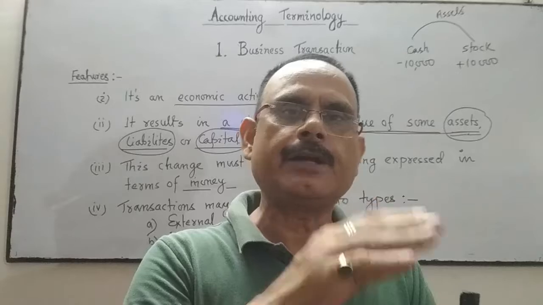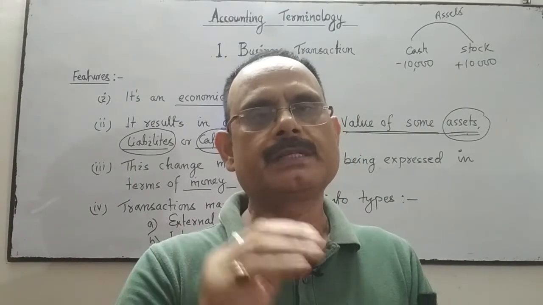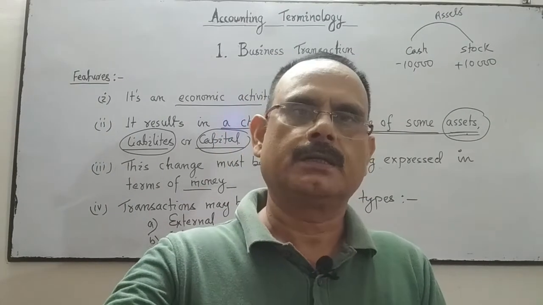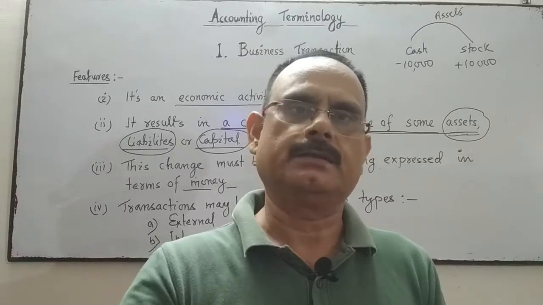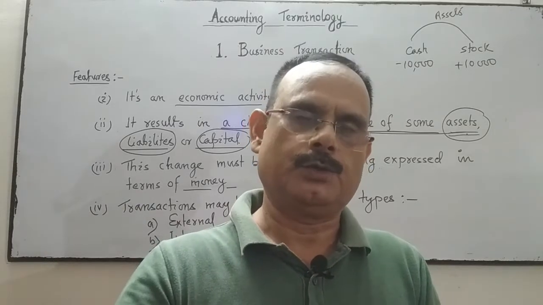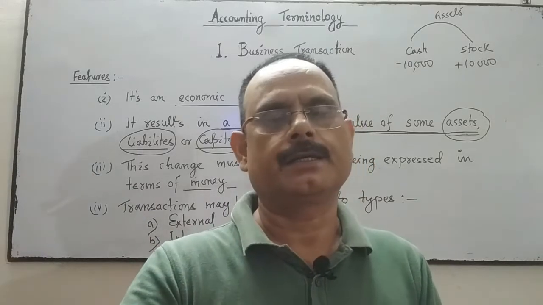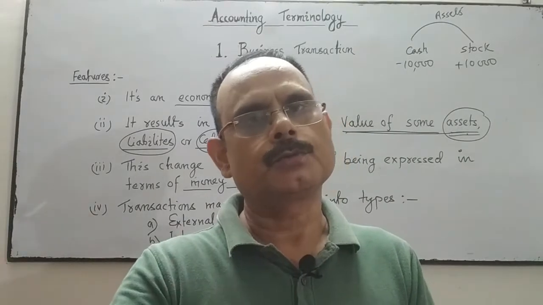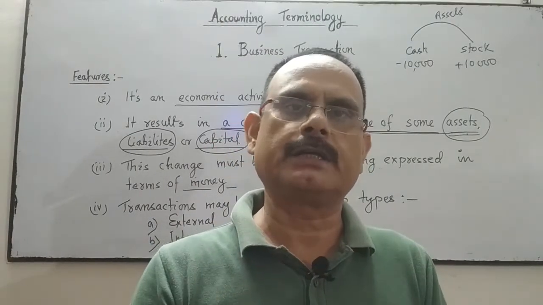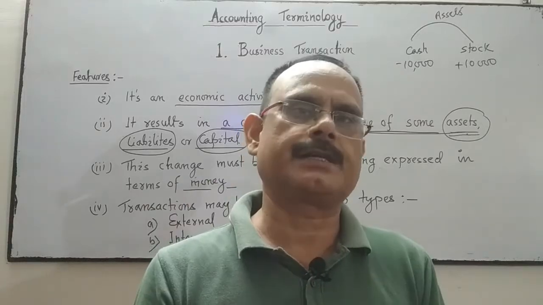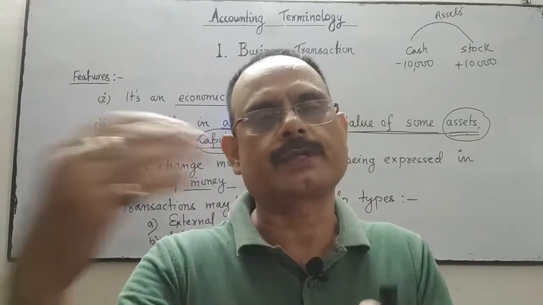At the same time, sale of goods: the business sells goods to a customer. The customer is external, outside the business, so it's an external transaction. When the business sells goods, either for cash or on credit, it's an external transaction, because the business transacts with an outsider.